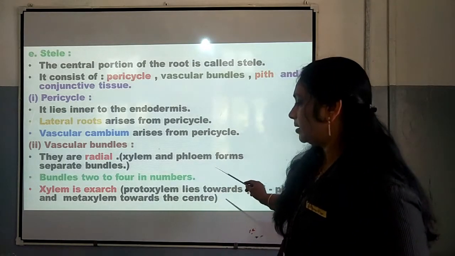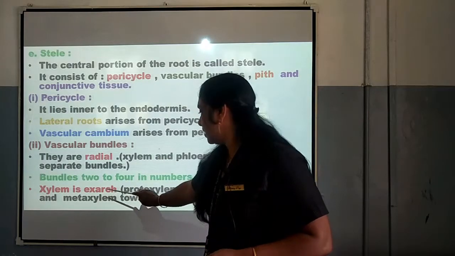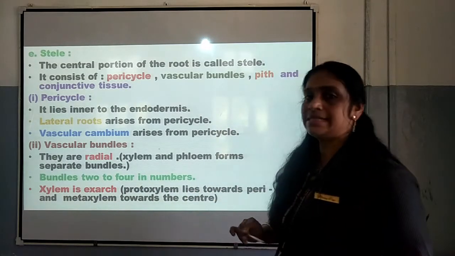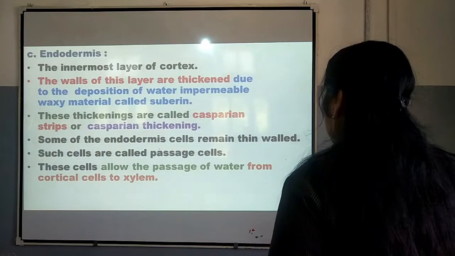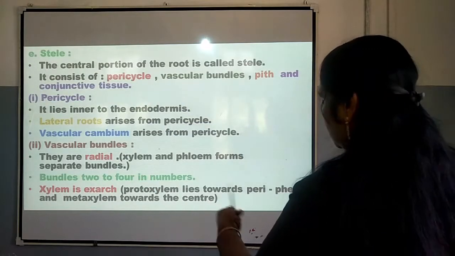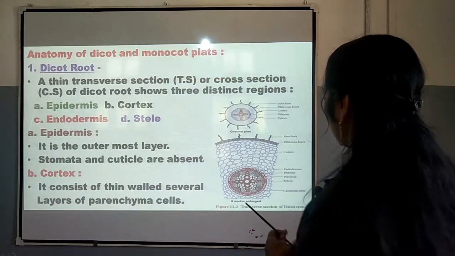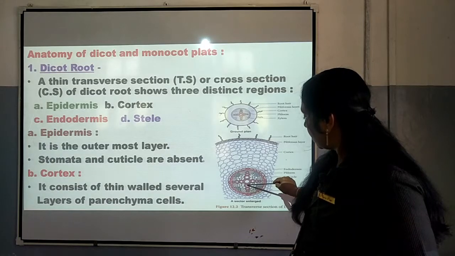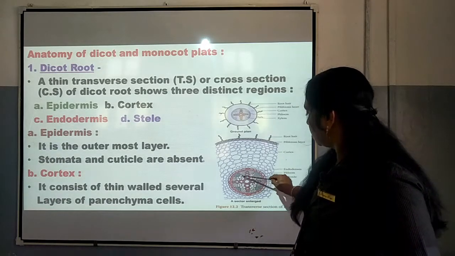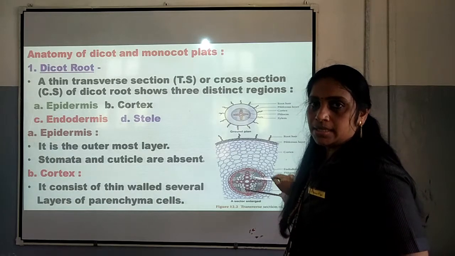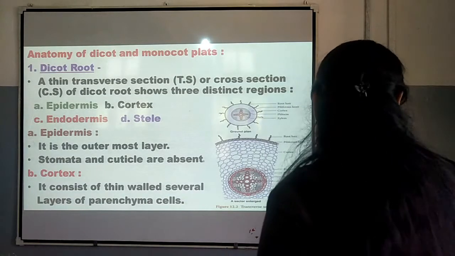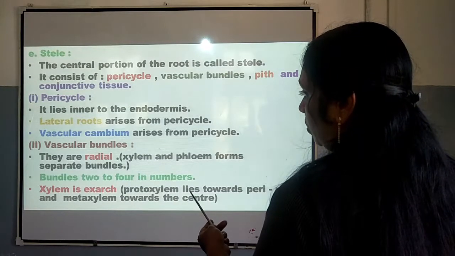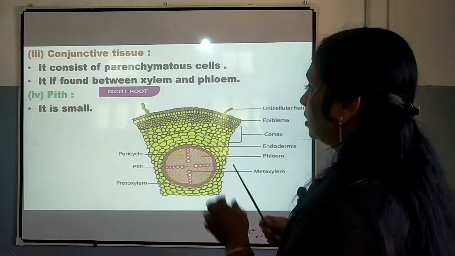Xylem is exarch, that is protoxylem lies towards the periphery and metaxylem lies towards the center. Already I told you in the figure that xylem is exarch. So, we can see here the protoxylem lying towards the periphery, towards the outside, and metaxylem are seen towards the center. So, this type of arrangement of xylem is known as exarch condition. I think you would have understood about it properly, my dear children. So, that is about the vascular bundle, and then comes the conjunctive tissues.